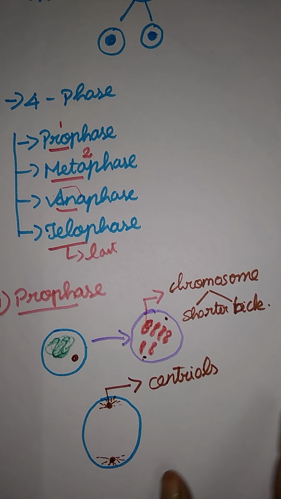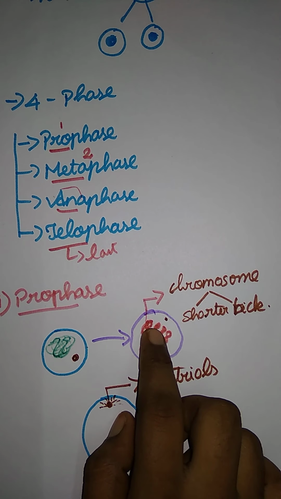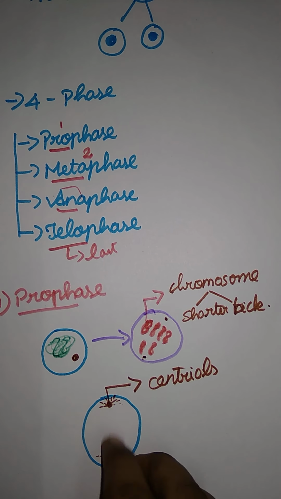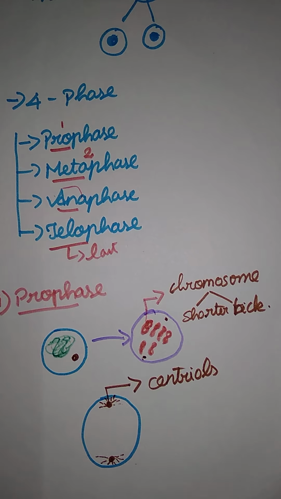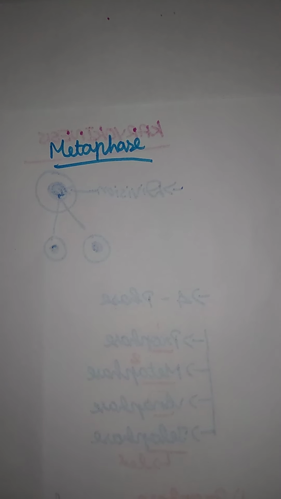So we have completed the prophase stage. Just an easy thing. First, what happens to the chromosomes? They become shorter and thicker. In this stage we can easily visualize the chromosomes. At that time, centrioles form in the opposite direction. Spindle fibers surround the centriole. The nucleolus disappears in this stage. Okay, next we have the metaphase. What is the next stage? Metaphase. Here in metaphase, there is arrangement at the equatorial plane. Meta means two, so they are arranged at the equatorial plane.